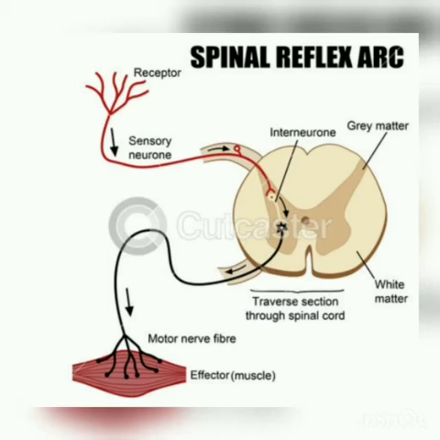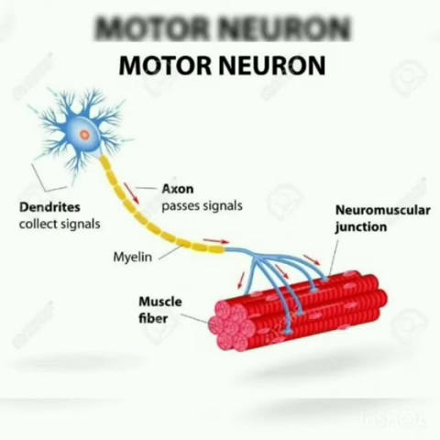Okay, heartbeat, breathing and all, it's under the control of our medulla oblongata. Then we studied about the peripheral nervous system, about the sensory nerves, motor nerves and the mixed nerves. Then at last we studied about the type of action, namely voluntary and involuntary action. Involuntary action is again into two types, namely automatic and the reflex action. We are done with our chapter 2. Keep listening to the video.